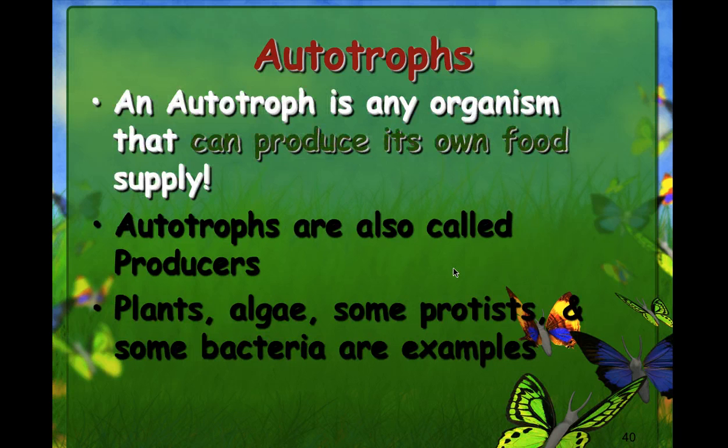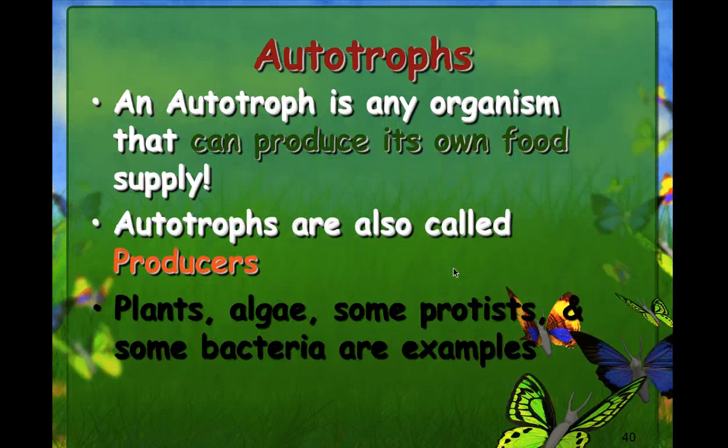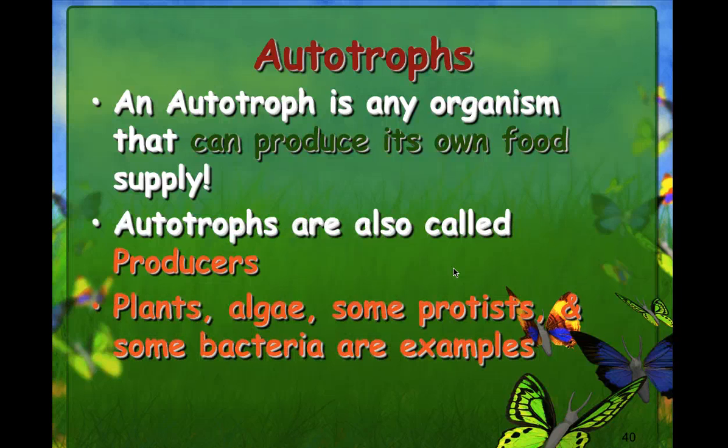An autotroph is any organism that can produce its own food supply. Autotrophs are also called producers. Plants, algae, and some protists and some bacteria are examples of our autotrophs. We mainly think of plants. The trees, the grasses, the shrubs, the flowers, those are our plants that take the sunlight to produce food for all other animals.